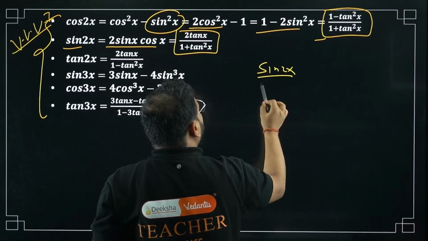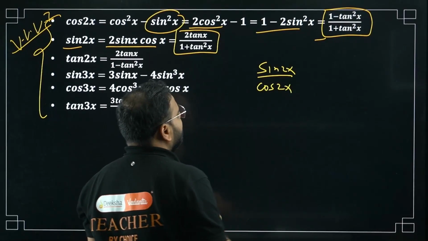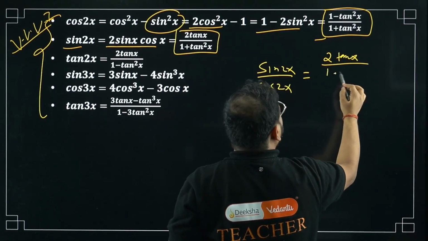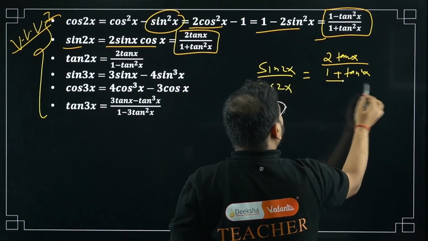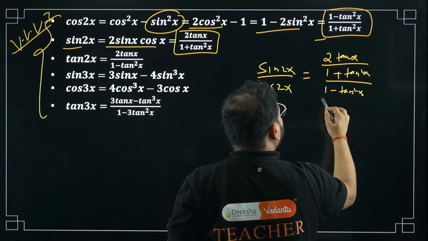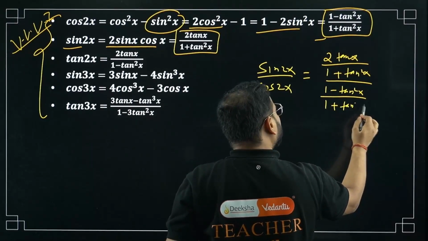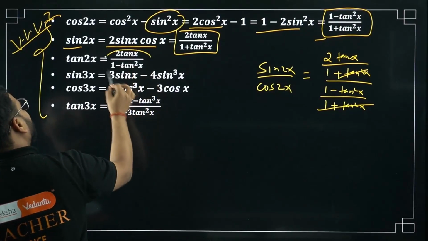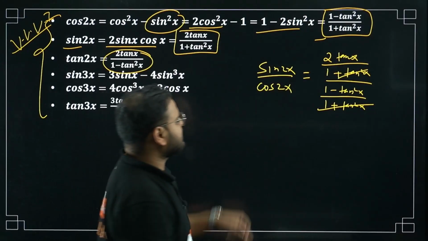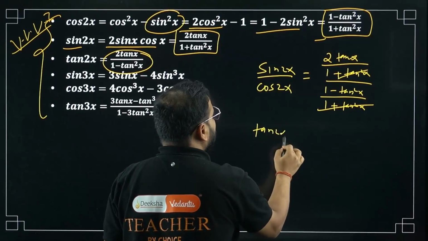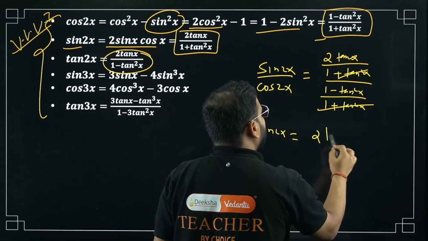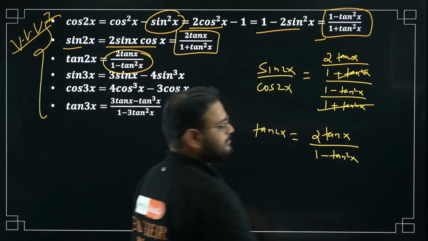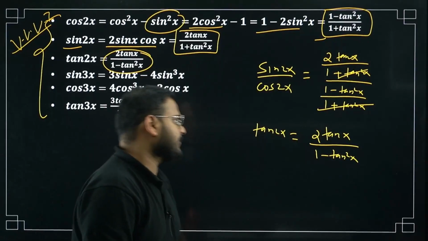Sin 2x by cos 2x. What is that going to be? 2 tan x upon 1 plus tan square x, and this is going to be 1 minus tan square x upon 1 plus tan square x. This and this is cancelled. What is the result? 2 tan x upon 1 minus tan square x. This is the formula for tan 2x equals 2 tan x upon 1 minus tan square x. Relevant? Okay, please check.